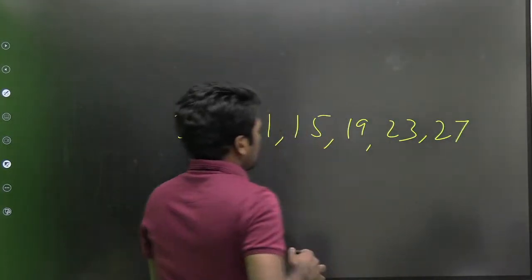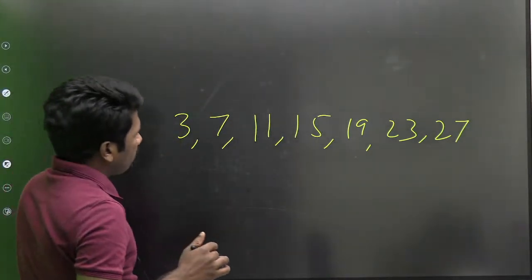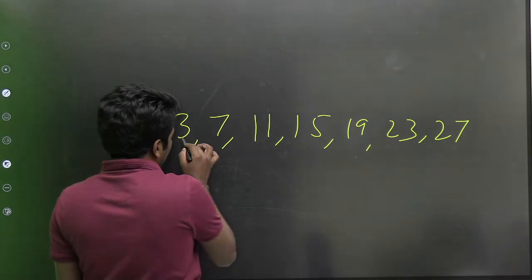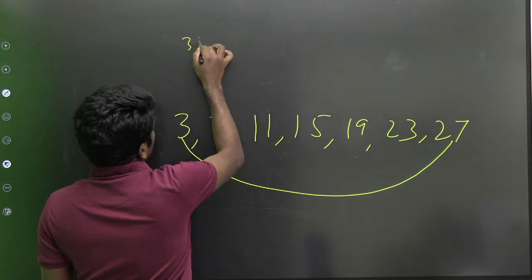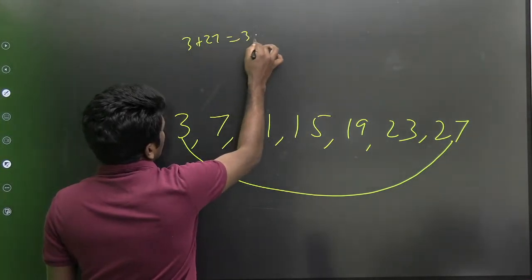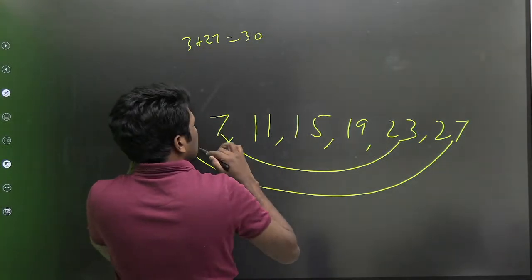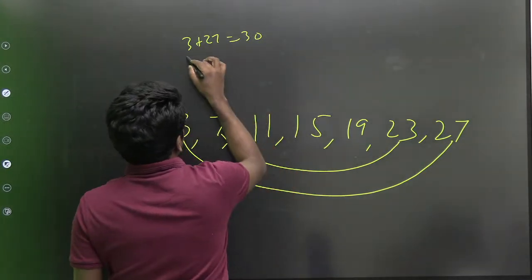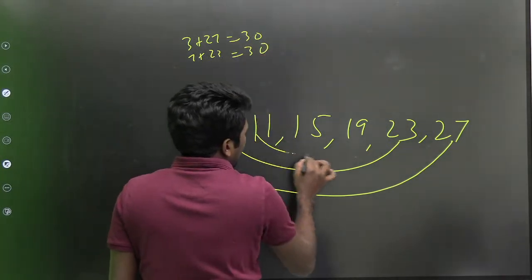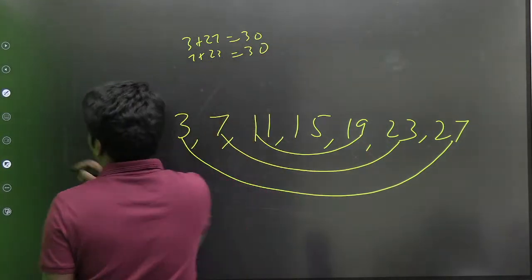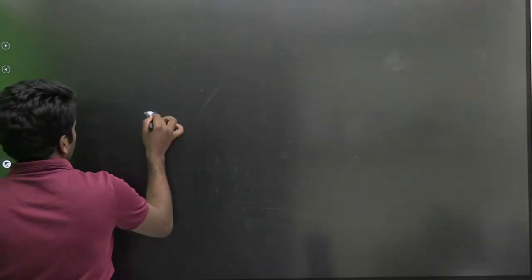8 numbers. To find the sum of these numbers, I can do it smartly: combine the first term and the last term, I get 3 plus 27, that is 30. Combine the second term and the second last term, 7 plus 23, that is also 30. That means all the pairs I take like this, I am going to get 30. Okay, I will do one thing. I will write one more term, that will be easier to understand.